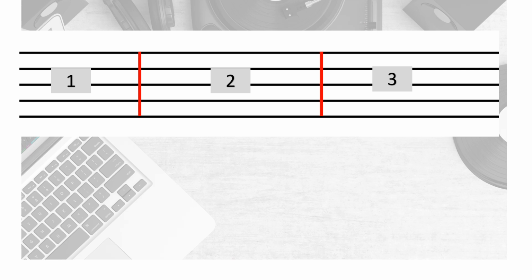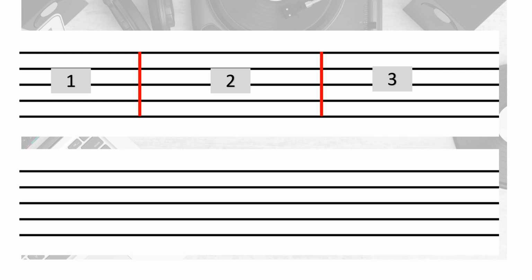Another one. Divide this again into 4 measures. So is this correct? No. So we have only 2 measures. Another one. Is this correct? No. So how many measures do we have now? So we have only 3 measures. So we need 4 measures. How about this? Is this correct? Very good. So we have now 4 measures.